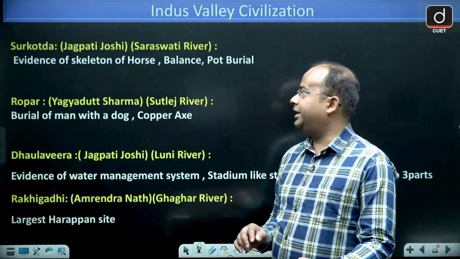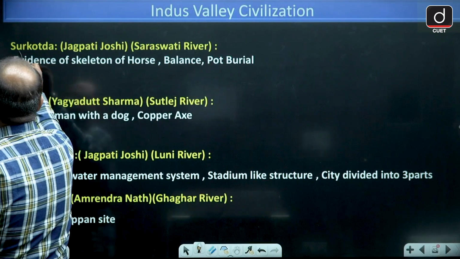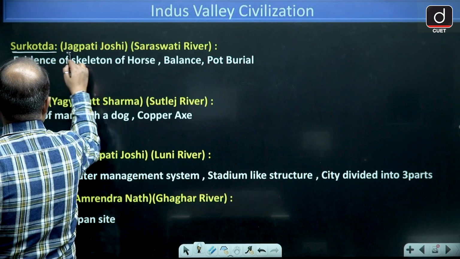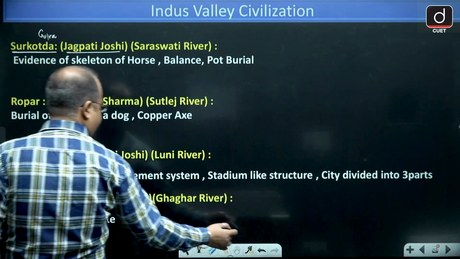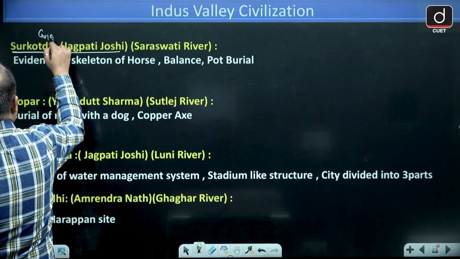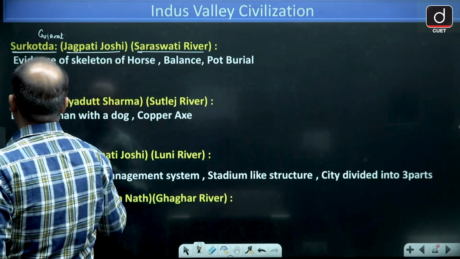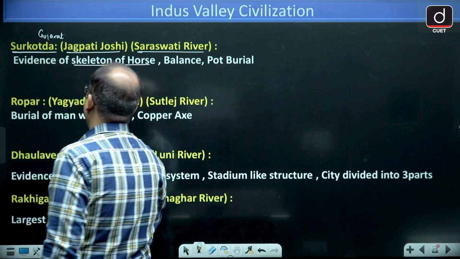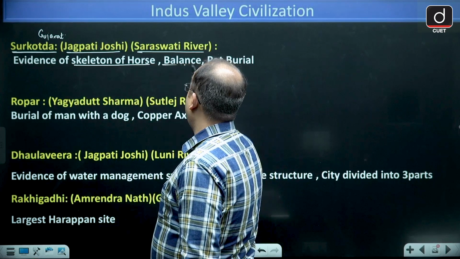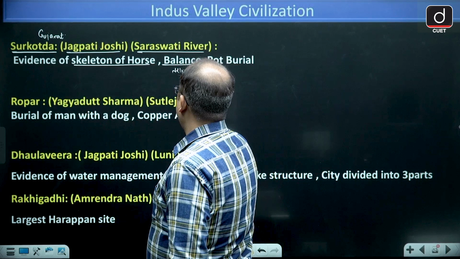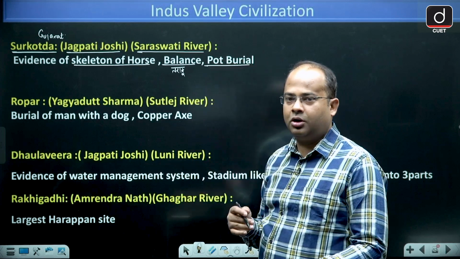Now let's come to the next one, that is Surkotada. Surkotada is also in Gujarat and it was discovered by Jagpati Joshi on the bank of river Saraswati. Here you will find evidence of the skeleton of a horse. Then we found a balance, in Hindi called tarazu. And then we find pot burial.